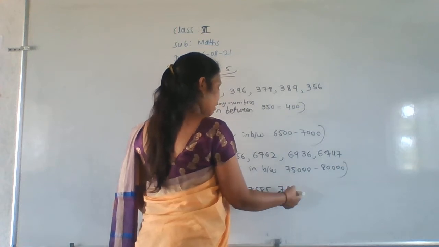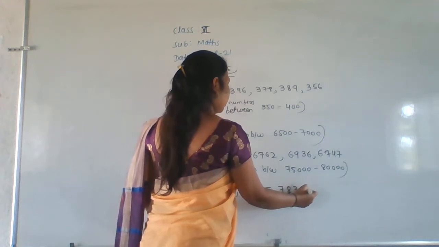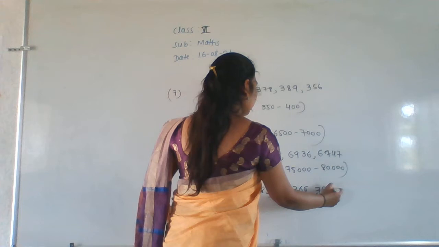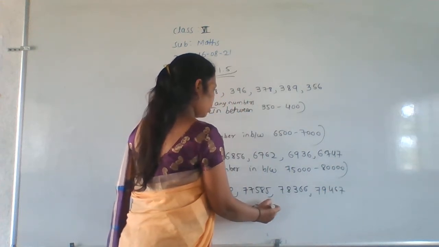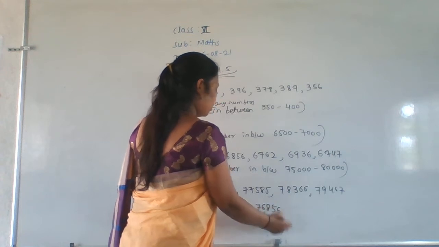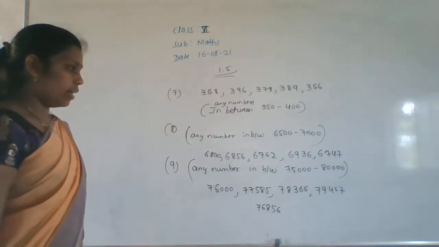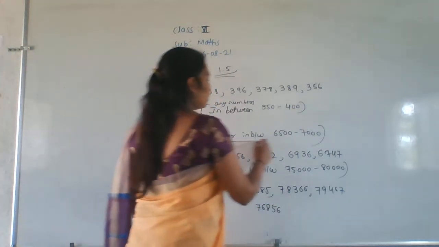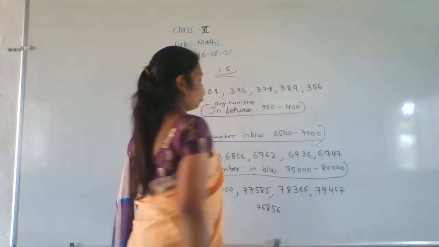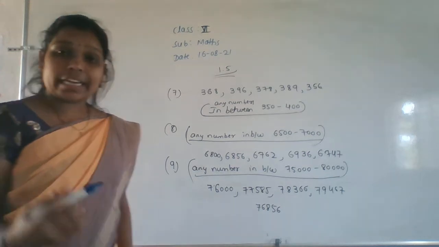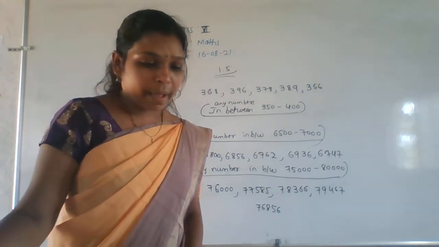You can write any other number also here. 79,467, next 76,856. So these are the five numbers I have written here. You can write any number in between this, again like this here also. Okay, you can write any five numbers, it's your wish.